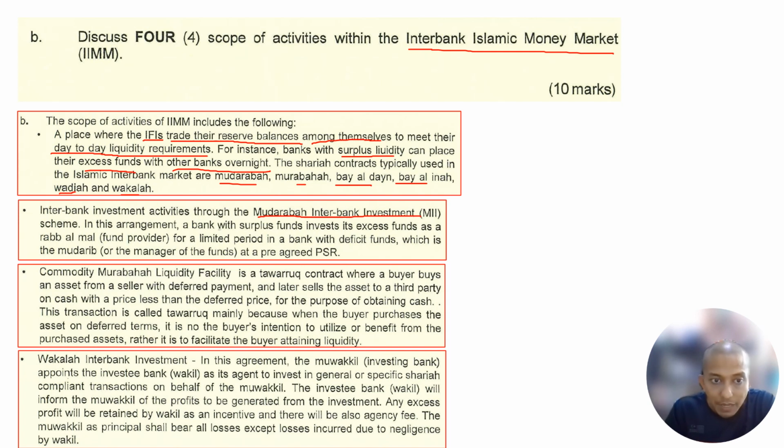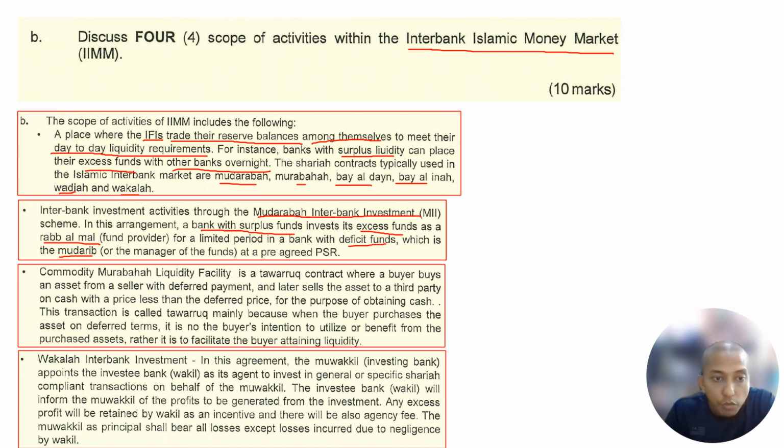Okay. In this arrangement, a bank with a surplus fund invests the excess fund as a Rab al-Mal, which is the fund provider, for a limited period with the bank with a deficit fund, which is called the Mudarib. Again, we have this one, right? Mudarabah Interbank Investment is a tool, a product, an instrument that they have under the interbank money market. For banks to transfer funds between them, they have the interbank money market itself, because they can transfer very fast between them. And the product, for example, here is Mudarabah Interbank Investment.